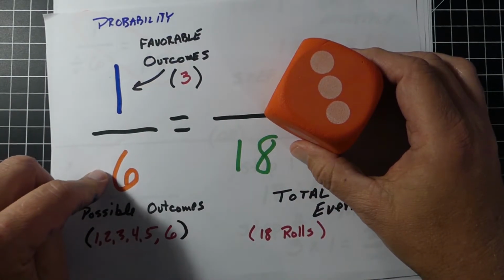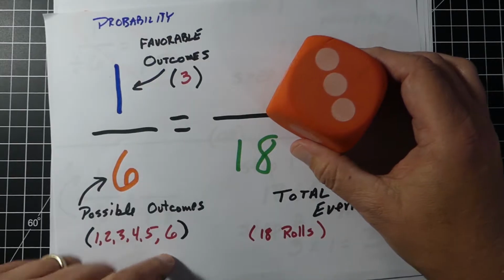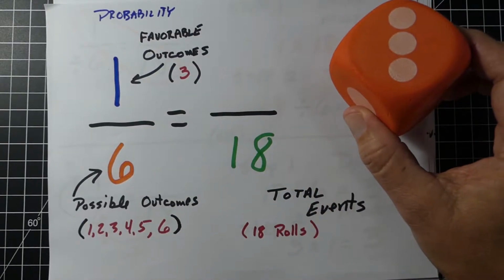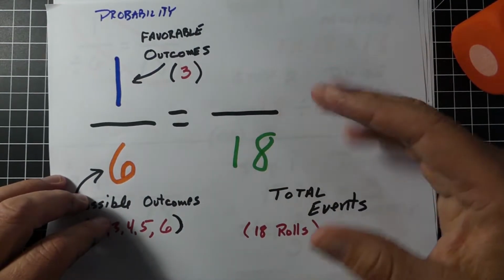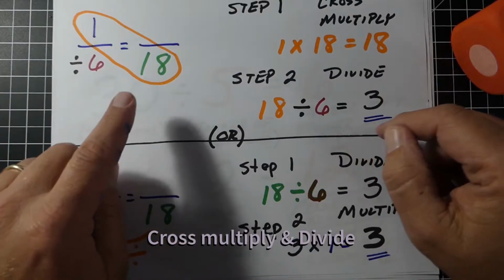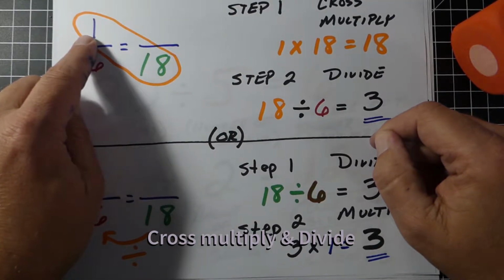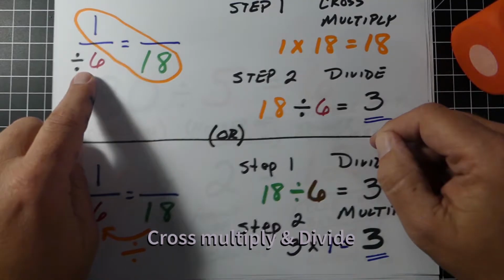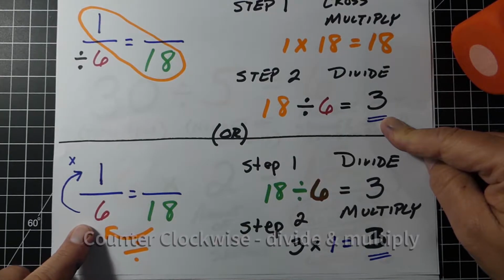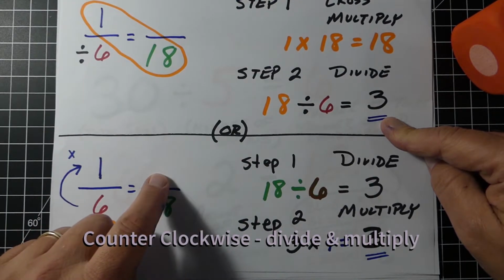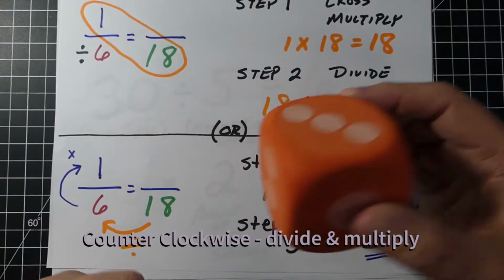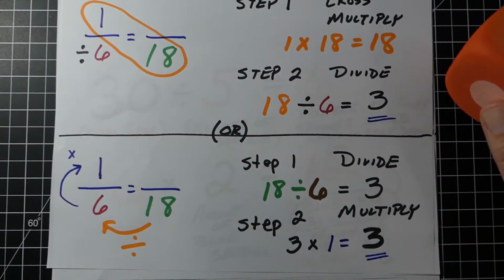So if we want to find the missing number, we could use one of the two methods we talked about earlier. The first one, we could cross multiply and divide. We take 18 times 1, which gives us 18. Then we divide by the other number, in this case 6, and we get 3. We could also do our little loop-de-loop method where we go 18 divided by 6, which is 3, times our numerator, the number 1, and 3 times 1 gives us 3. So we would expect the number 3 to occur 3 times.